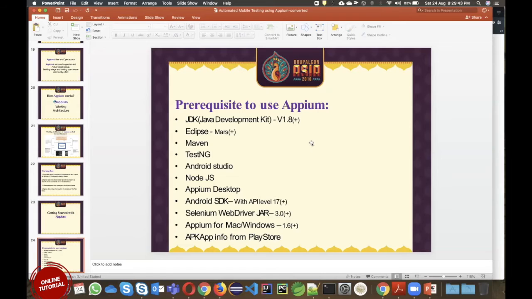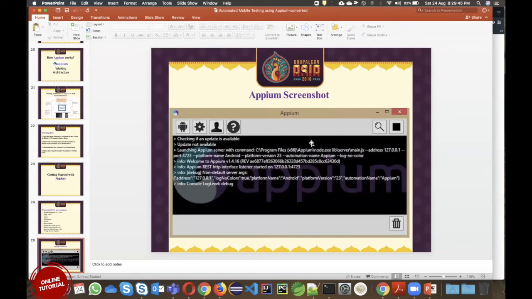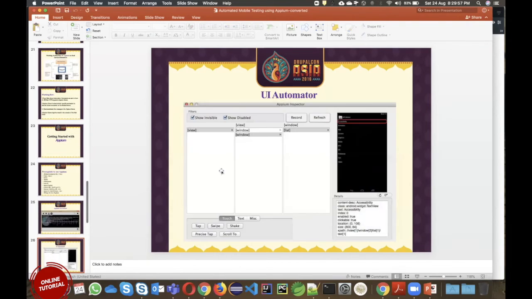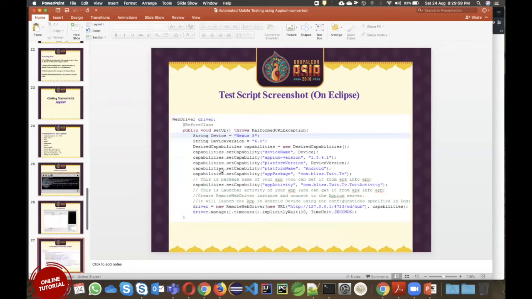After that, if you run it properly, this is what APM looks like, and here you see some actions happening and getting recorded, which we will see later. This is basically your test script, or WebDriver script.